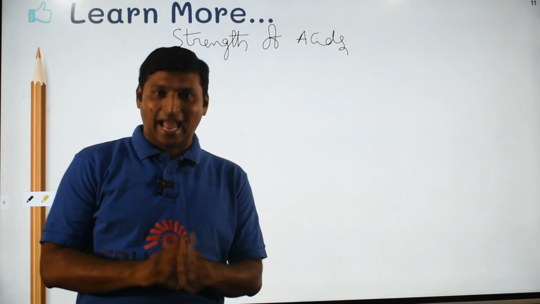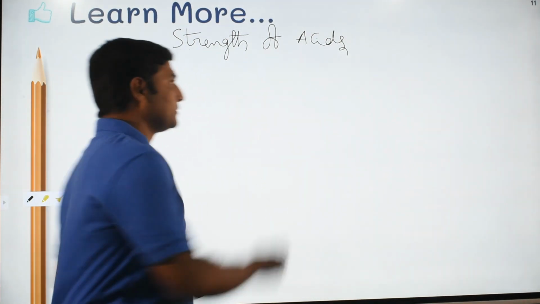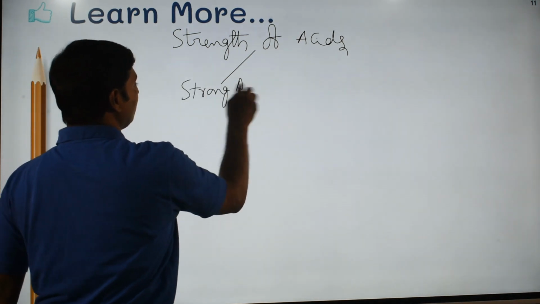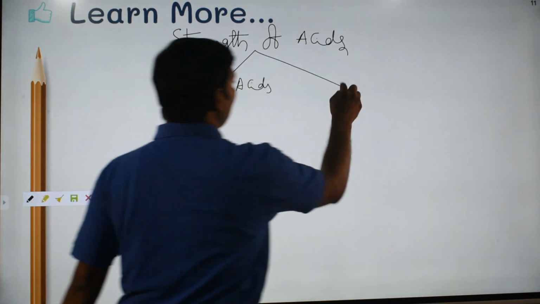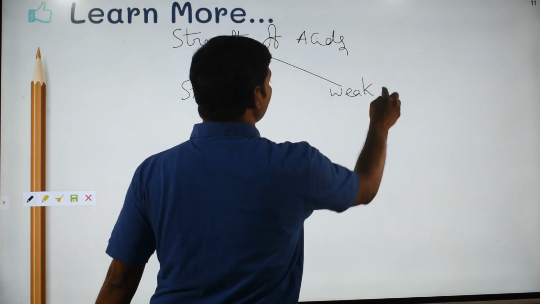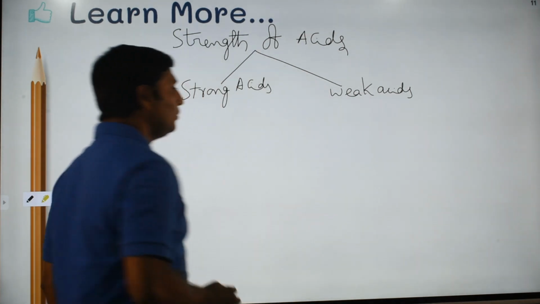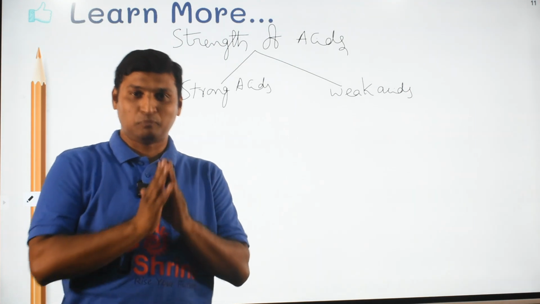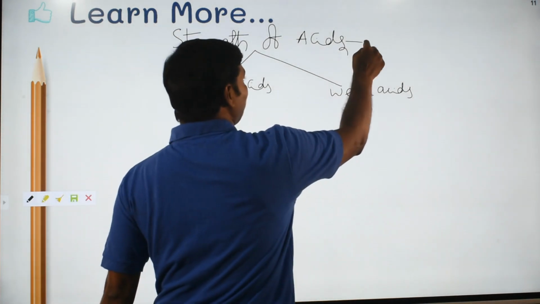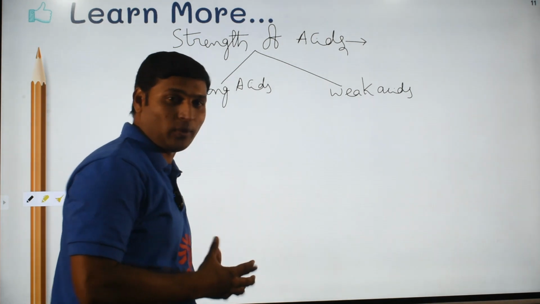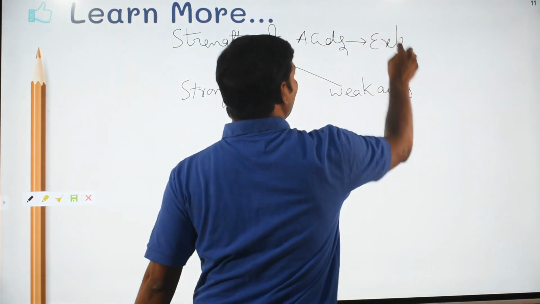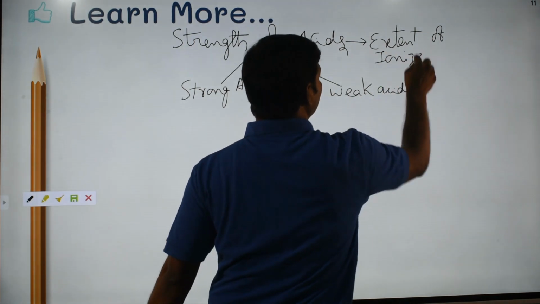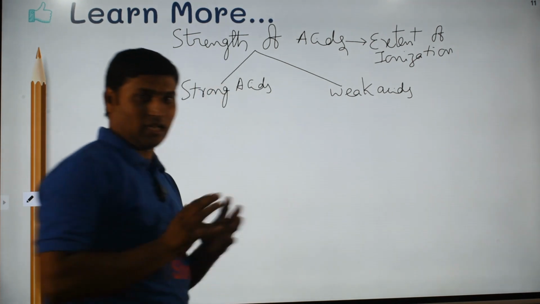Based on this strength, acids are classified into two types, that is strong acids and weak acids. Now, what do you mean by strength of acids? What do you mean by strong acid and weak acid? Please understand, strength of acids has to do something with the extent of ionization, the extent of ionization of acid. Let me elaborate on that.